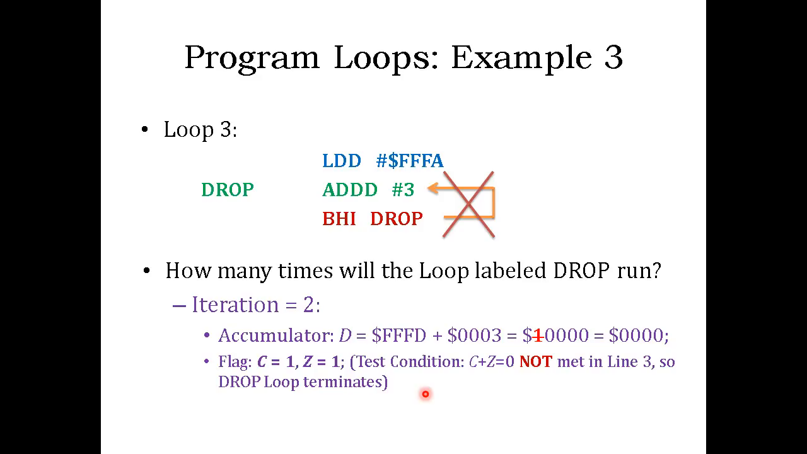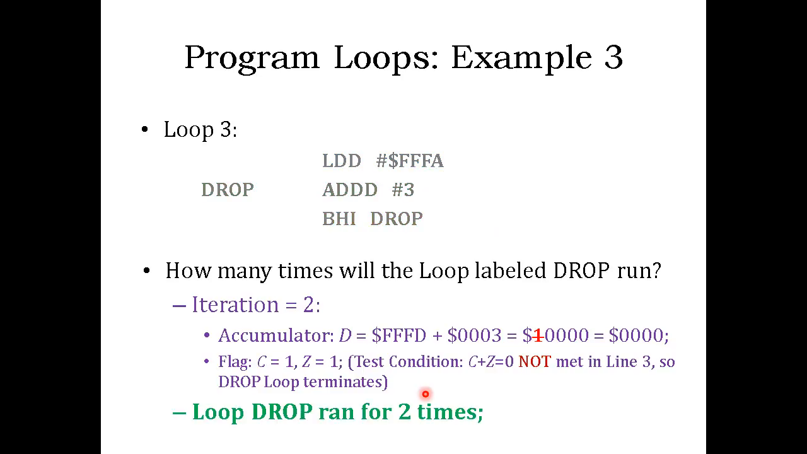So basically, the test condition will not make this time. That means this was the last iteration when the branch made, right? So your answer is actually 2. So the loop drop ran only 2 times, right?